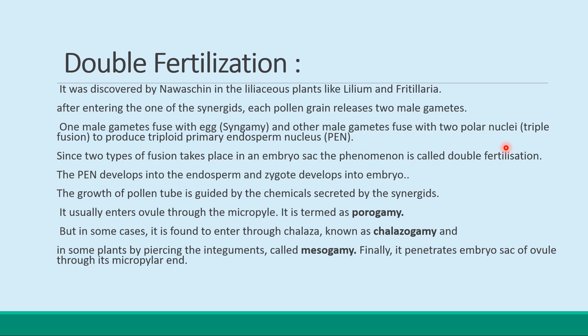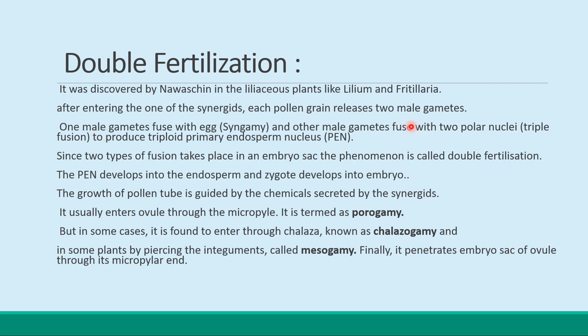If you remember the structure of the endosperm, we already studied how 7 cell nuclei are ready and how 8 nuclei are ready with the help of mitosis and meiosis. So in double fertilization, one male gamete fuses with the egg and whatever the remaining male gamete is there, that will fuse with the two polar nuclei, and that's why it is called the triple fusion.